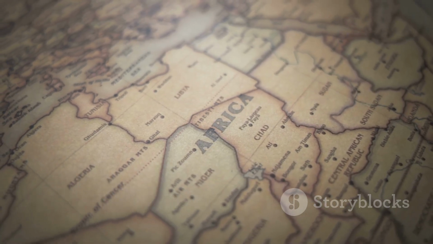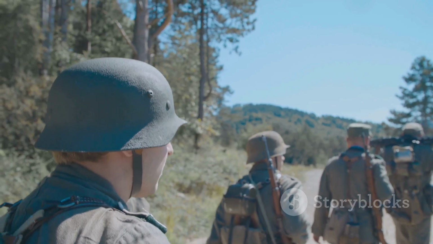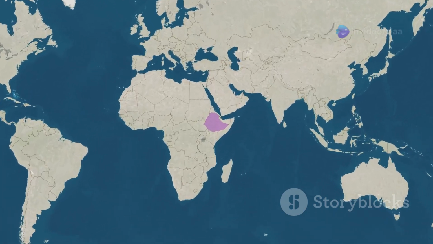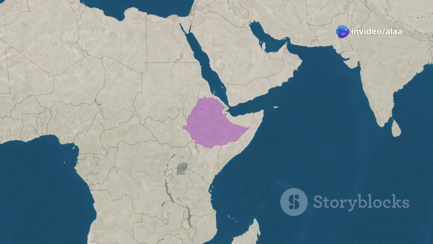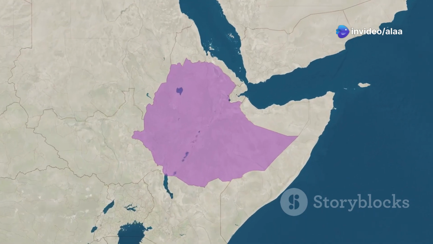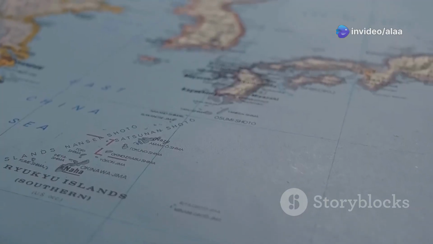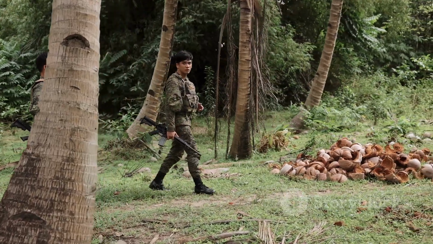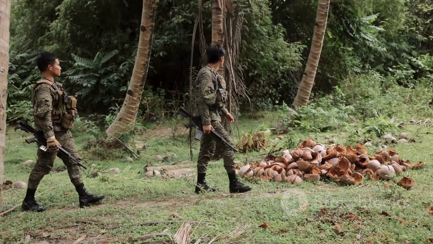Moving on, we have the African theatre. The war in Africa was fought between the Allies and the Axis powers, with major battles taking place in North Africa and Ethiopia. Lastly, the Asian theatre. The war in Asia was fought between the Allies and Japan, with major battles taking place in China, India, and Southeast Asia.